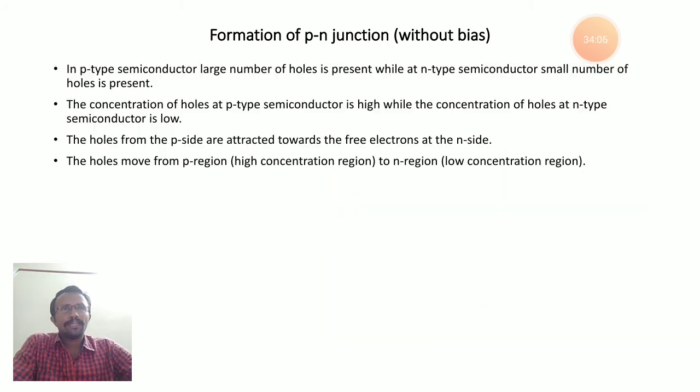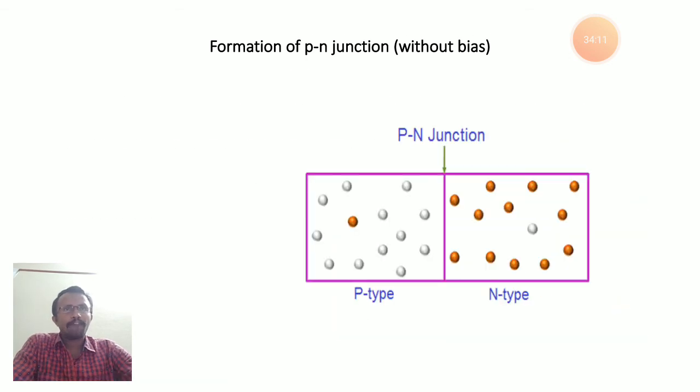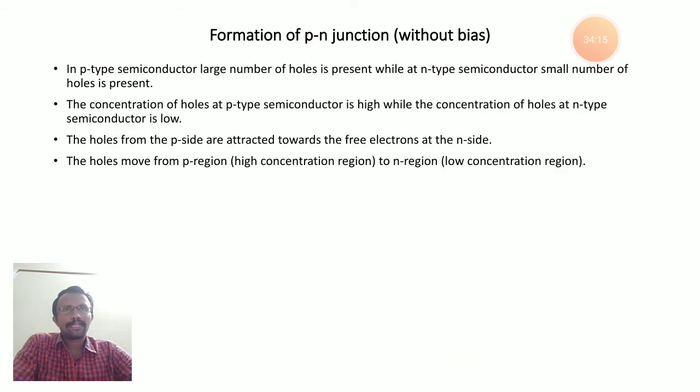Now, this is the discussion about the law of mass action. Next were drift current and diffusion current, and the formation of the p-n junction. Now we conclude this session with a brief discussion of these three topics again. First we start with the law of mass action, which we discussed for intrinsic semiconductors and extrinsic semiconductors, especially for n-type and also for p-type semiconductors.